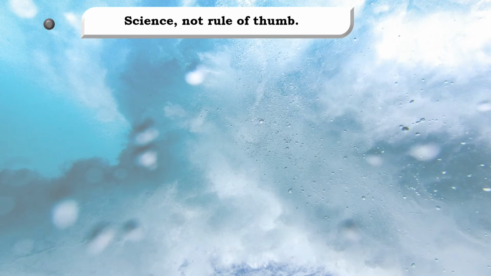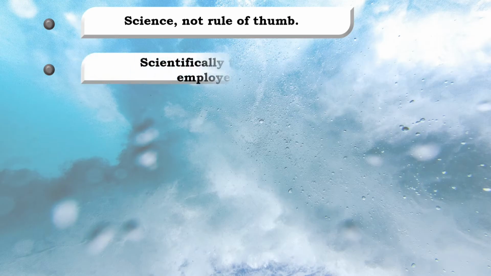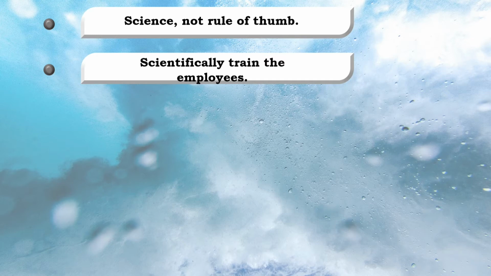The second principle is scientifically train the employees. Taylor made it specific that each person should be scientifically selected. Now, how to scientifically select a candidate? It was done by checking whether they were best suited for the role physically, mentally, and intellectually. So this is the practice which is being carried on even today, but before scientific management, this was not the case. After selection, there should be proper training given to increase the efficiency.